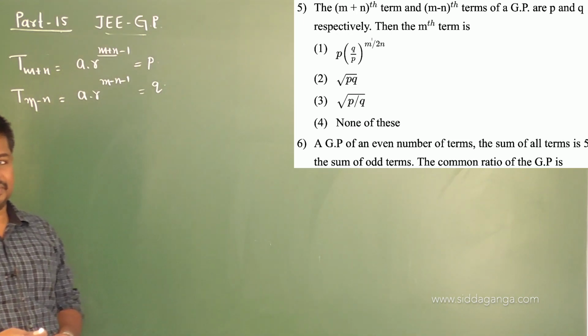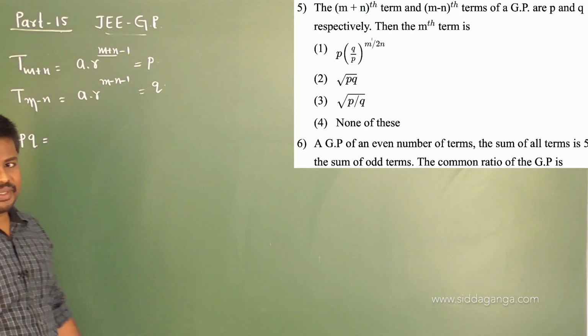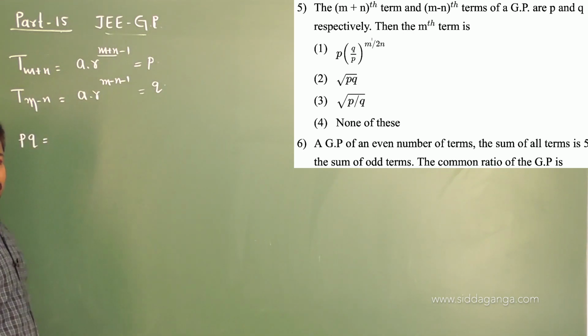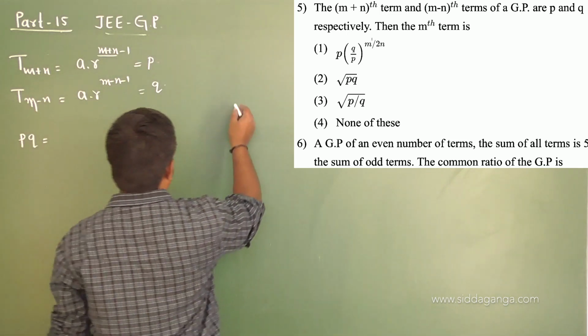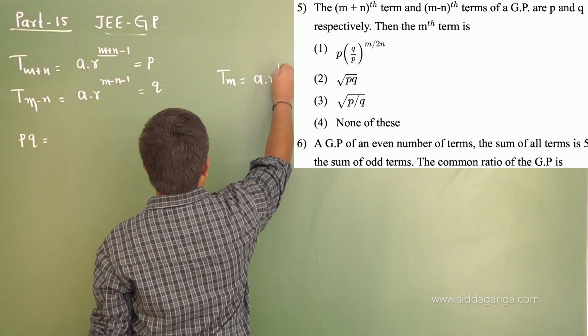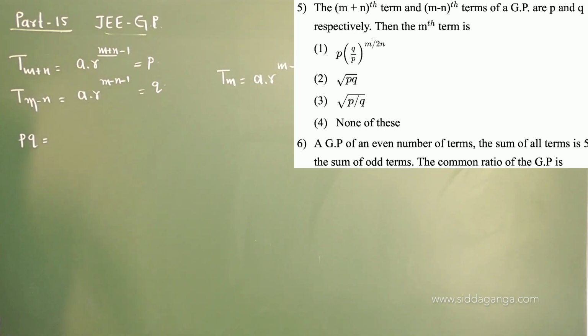Let me check PQ. I mean first I am going to check P into Q. You may get the answer. What is mth term? You have to find mth term, right? You mean mth term in the sense Tm is equal to A into R power of m minus n. This is to be found. Okay. Now, I am going to check PQ because in the options we have PQ, P by Q, Q by P. Therefore, let me check PQ first.